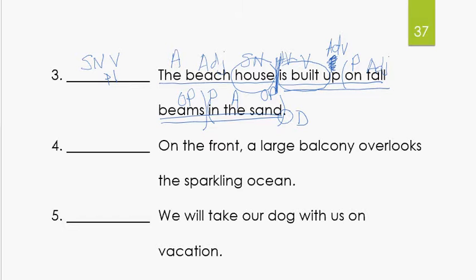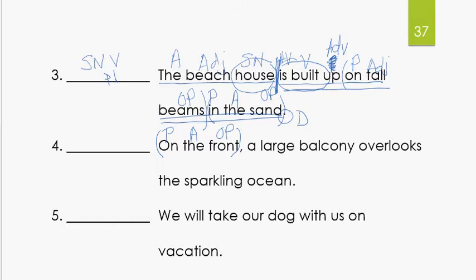Okay? All right, on the front, a large balcony overlooks the sparkling ocean. On the front, it's talking about on the front of the house. Do you see any prepositions? How about on? On what? On the front. Object of a preposition, article, adjective, a. Let's put your parentheses around on the front. Are there any other prepositions? I don't see any. Okay, so let's look at the sentence without that prepositional phrase.